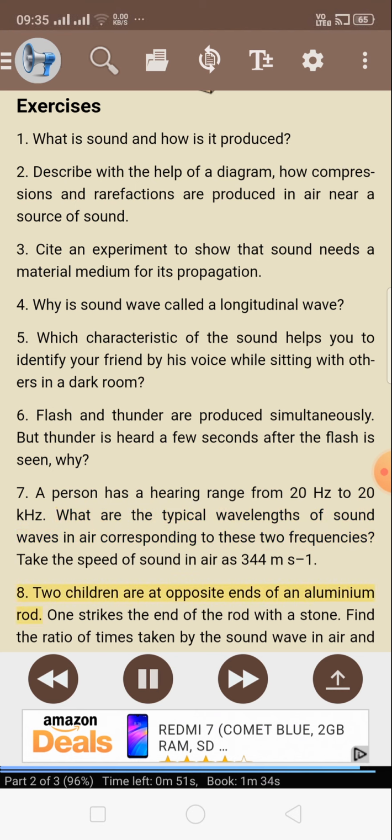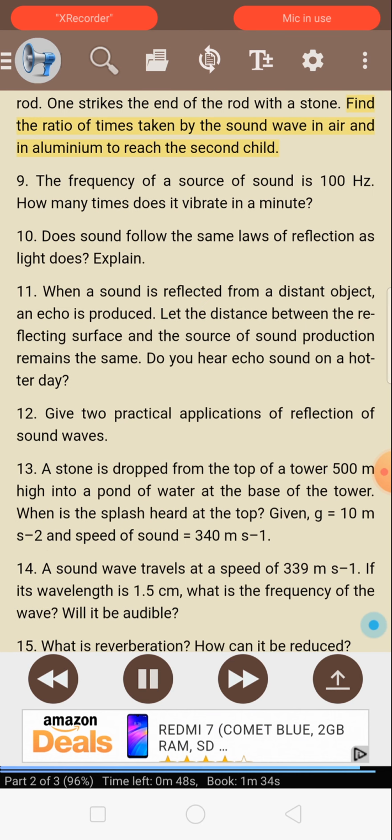8. Two children are at opposite ends of an aluminium rod. One strikes the end of the rod with a stone. Find the ratio of times taken by the sound wave in air and in aluminium to reach the second child. 9. The frequency of a source of sound is 100 Hz. How many times does it vibrate in a minute? 10. Does sound follow the same laws of reflection as light does?